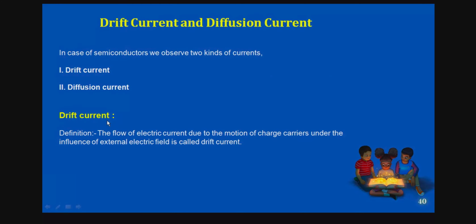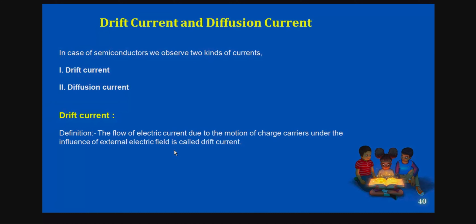So first, let us have the drift current. What do you mean by drift current? So here the definition is: the flow of electric current due to motion of charge carriers under the influence of an external electric field, isn't it? So you have charge carriers. To accelerate such charge carriers, we require some external electric field. Okay, that is called drifting. Due to drifting of these charge carriers, the current produced is nothing but drift current.